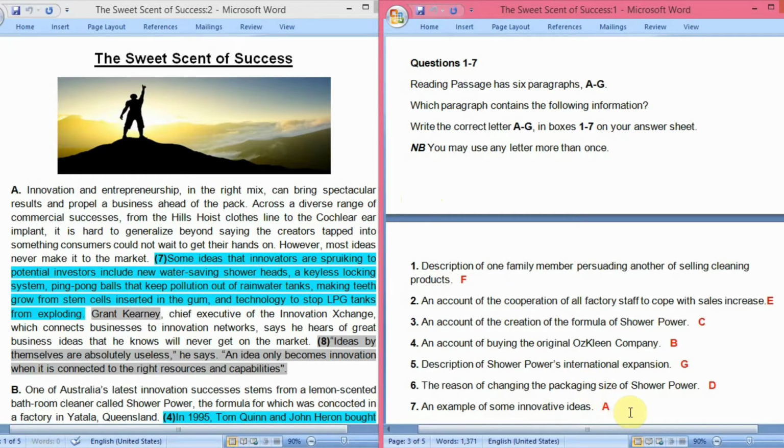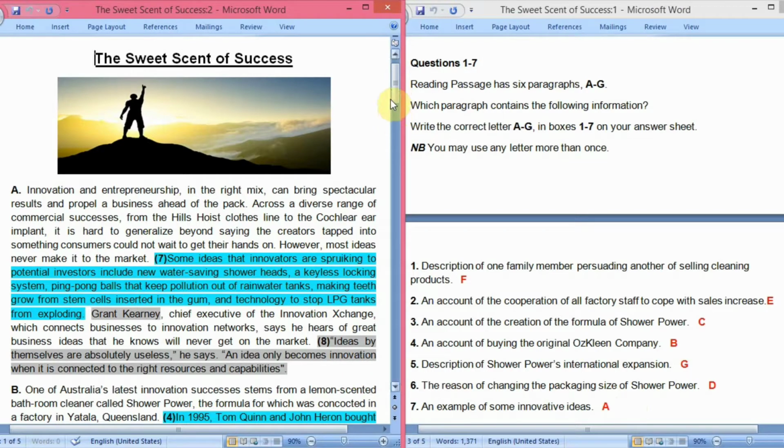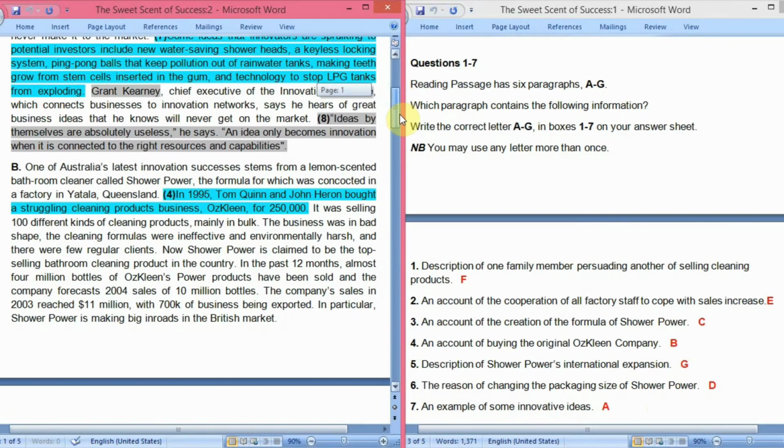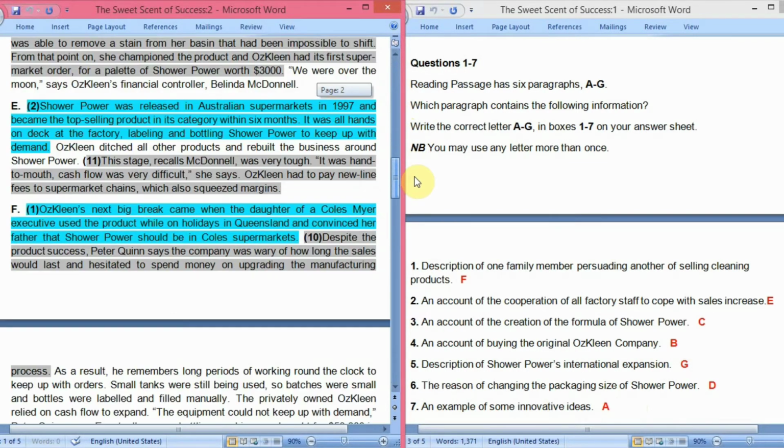The first question is: description of one family member persuading another of selling cleaning products. In which paragraph of the whole passage is it described that one family member is persuading another family member to sell cleaning products? The answer is F paragraph. So let's see where it is written in the F paragraph.